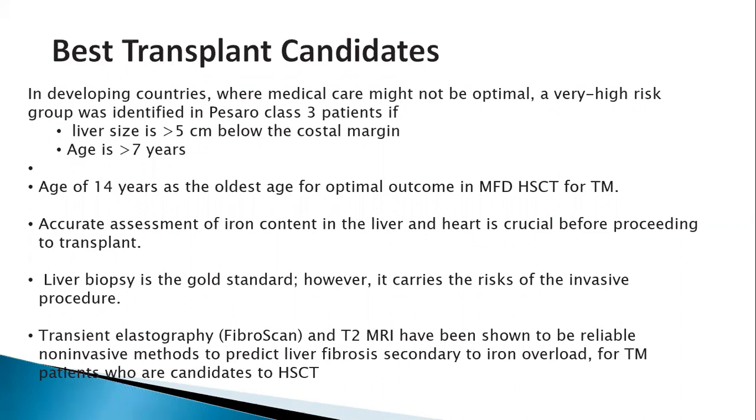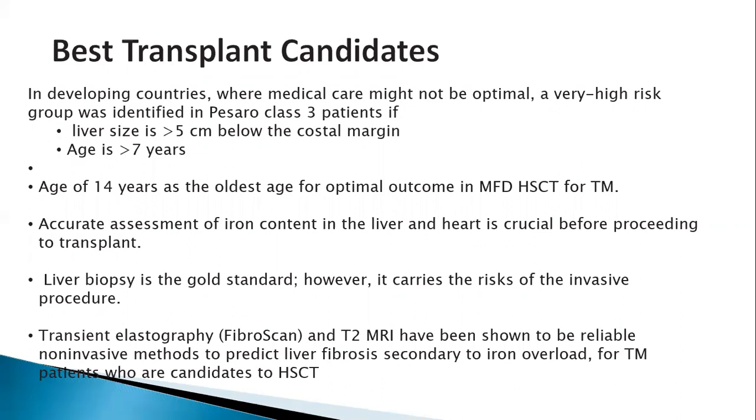What happens frequently in developing countries like ours is that most of the patients receive continuous transfusions and there is no good iron chelation. Most of them end up with iron overload with a lot of hepatomegaly, and they present at a later age. They come to a transplant physician or a hematologist at a later age for transplant.